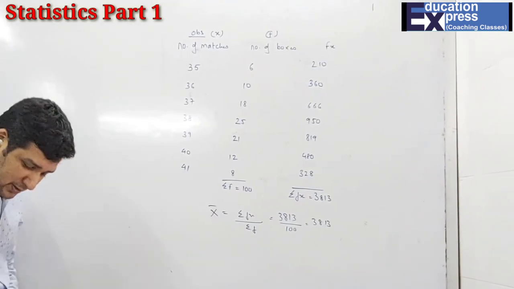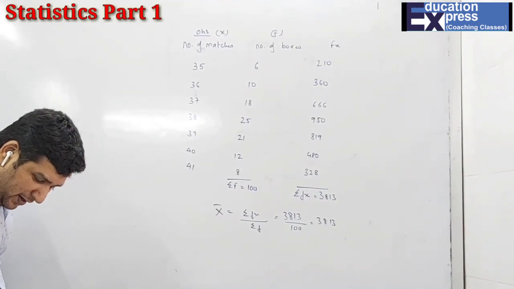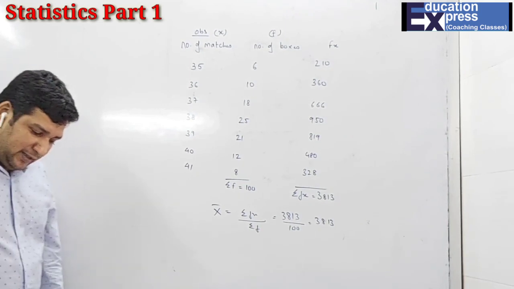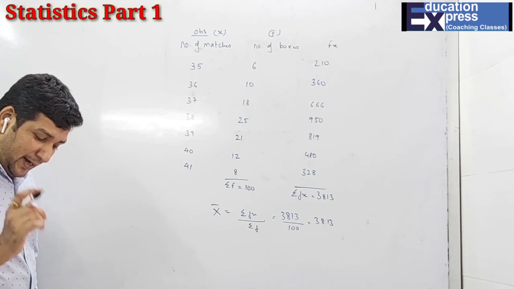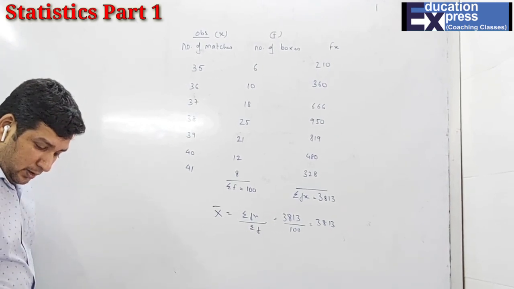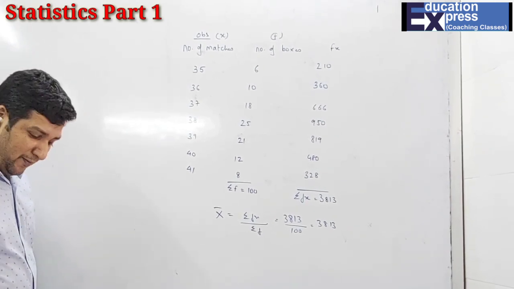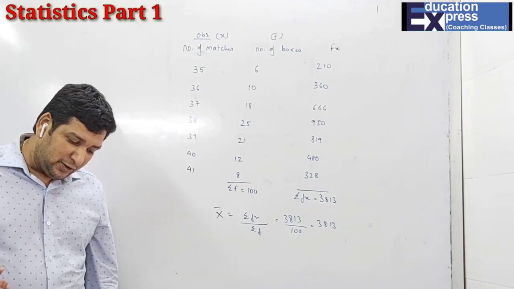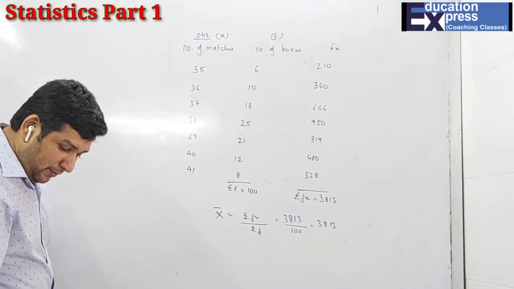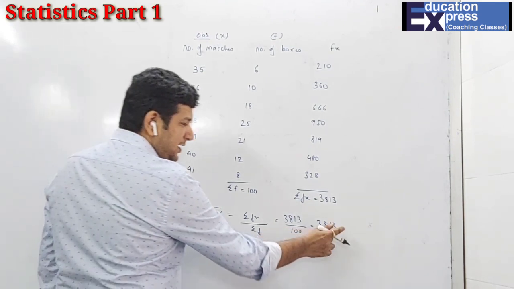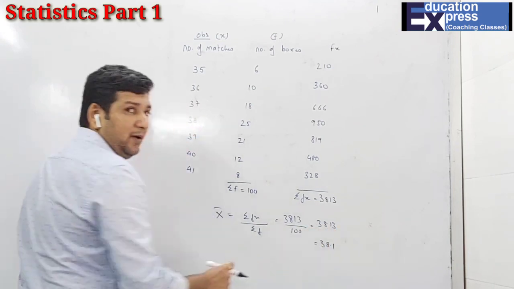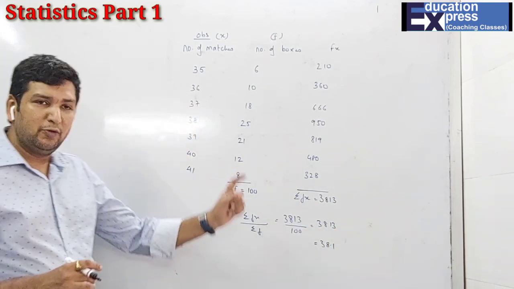Now, the second part. What they've asked us is to calculate the mean number of matches per box, correct to one decimal place. So obviously we have two decimal places. So to one decimal place it will be 38.1, because the second decimal digit is less than 5. So we can just remove that digit.